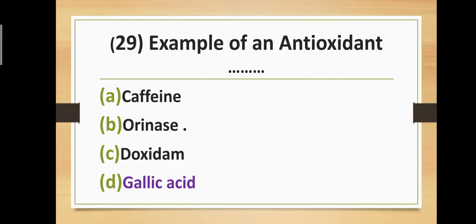Question number 29. Example of an antioxidant. Option A, caffeine. Option B, orange. Option C, doxydab. And option D, gallic acid. Correct answer is option D, gallic acid is the example of antioxidant.